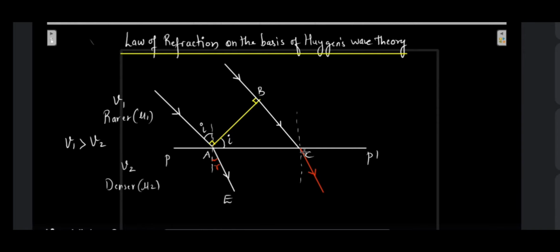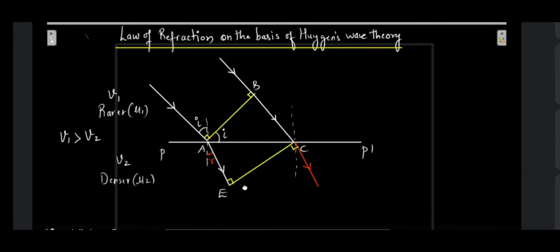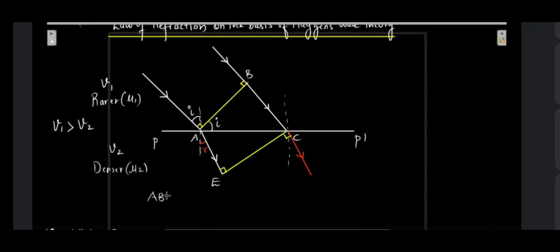If I want to draw a perpendicular over here, a refracted wavefront, it will be something like this, which is normal to both of them. It should be normal to both of them. So my EC becomes the refracted wavefront. I will write it over here: my AB is the incident wavefront, and EC is the refracted wavefront.